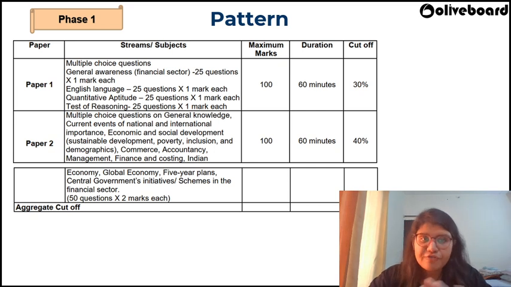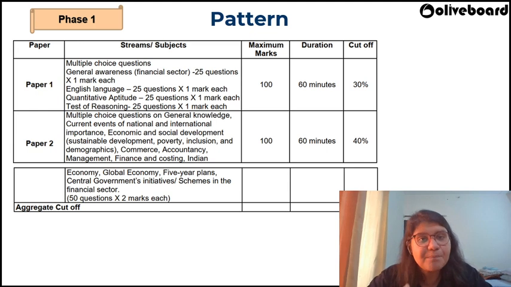Okay. See, first of all, on 15th of April, you're going to be writing two papers, paper 1 and paper 2, right? The first point is both these papers are MCQ type, objective type of questions would be asked. Okay. The other thing, which is very specific to IFSCA, it is on similar lines like SEBI examination.